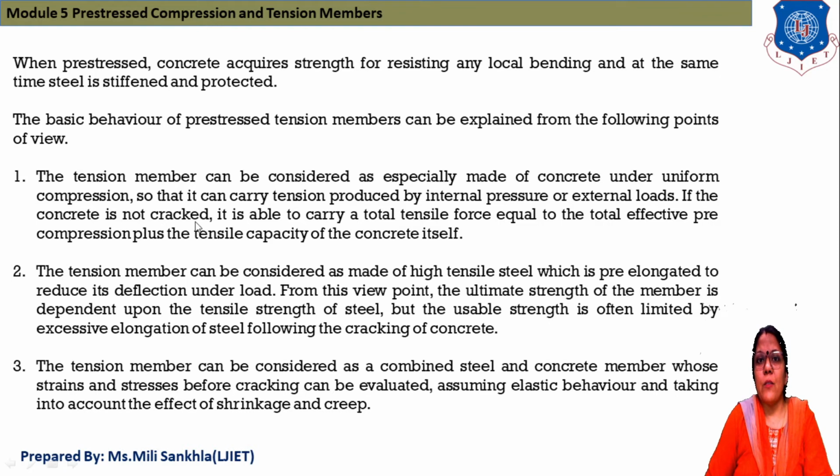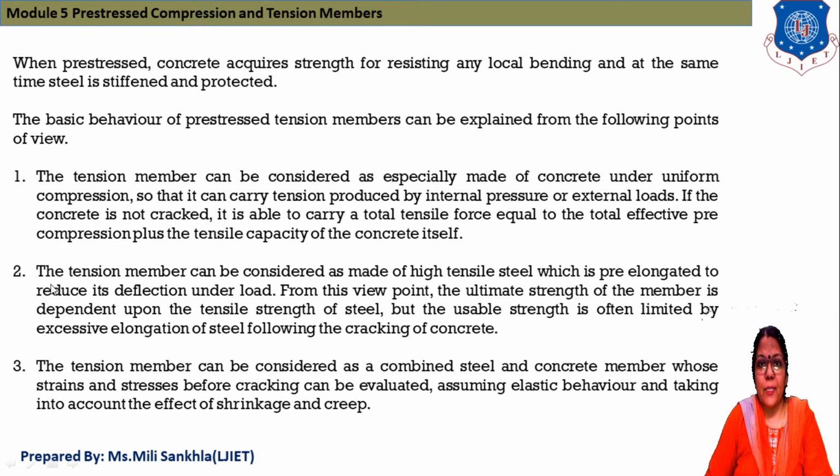If the concrete is not cracked, it is able to carry a total tensile force equal to the total effective pre-compression plus the tensile capacity of concrete itself. That means if our concrete is not cracked due to internal and external load, it is able to carry a tensile force and also a compressive force, according to the capacity of the concrete itself.